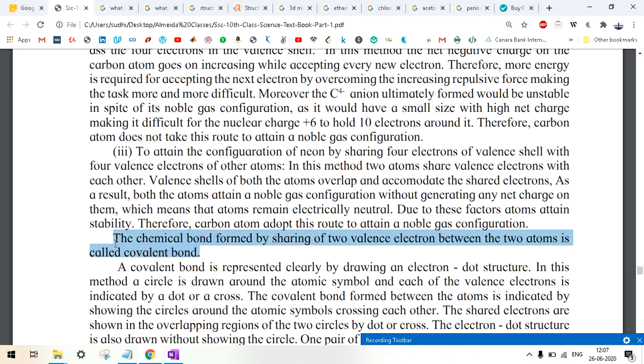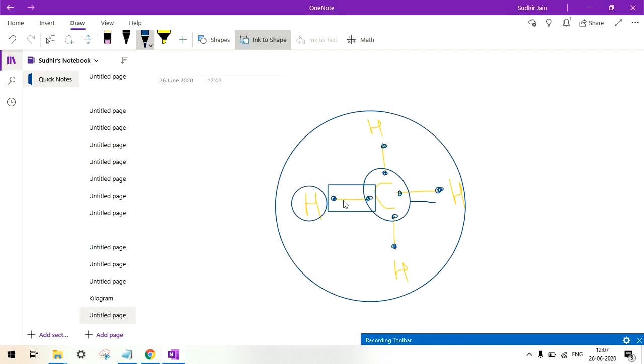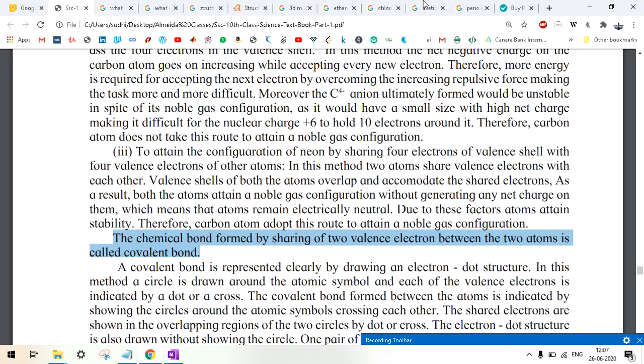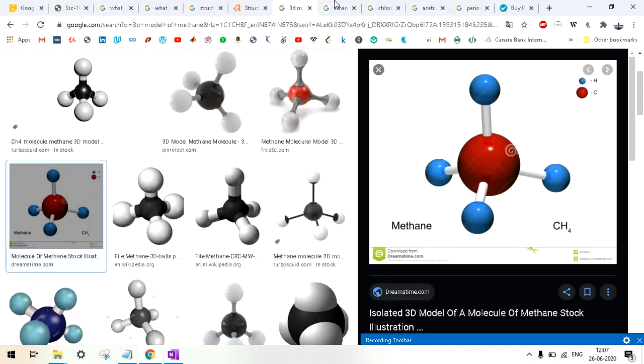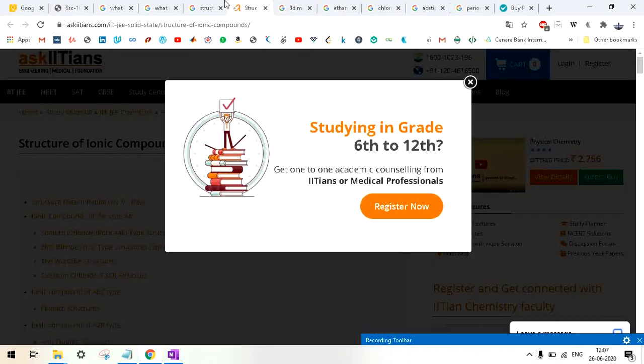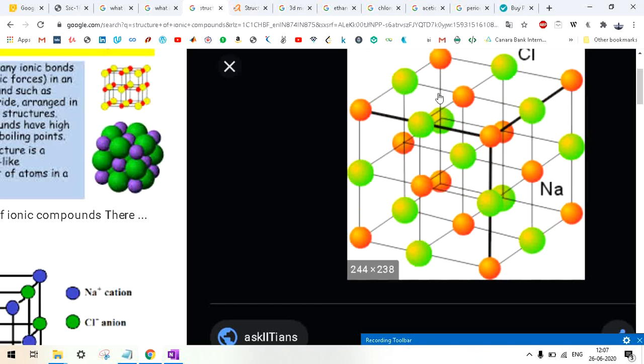I hope you now know what is a covalent bond, and I have already told you what is an ionic bond, the bond which forms because of 2 opposite charges attracting each other. If you see, there are no charges here, no negative charge or positive charge. This is not the case with NaCl. With NaCl, what happens is that every chlorine will have a negative charge and every sodium will have a positive charge, and that is why they form an ionic bond. Because of the charges, they are very stable.